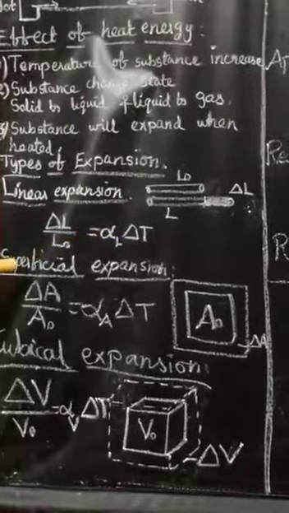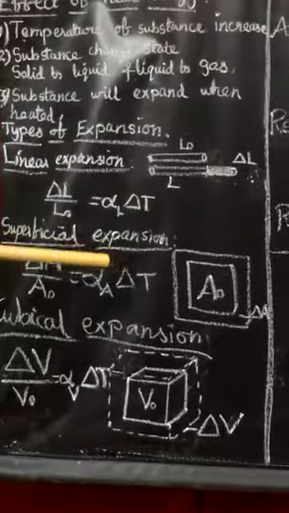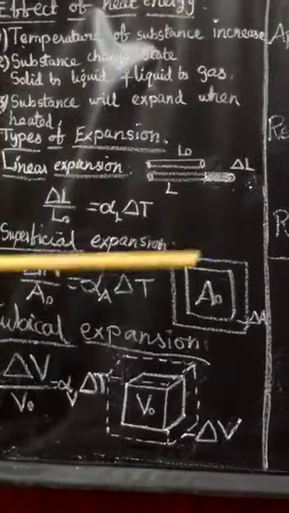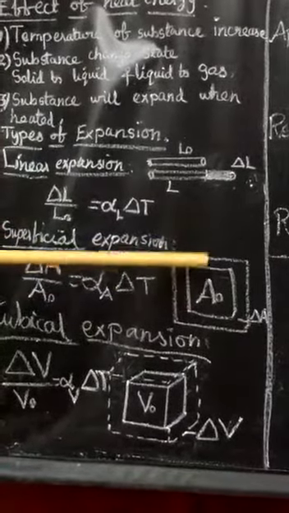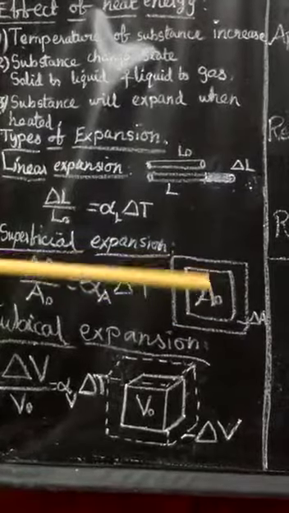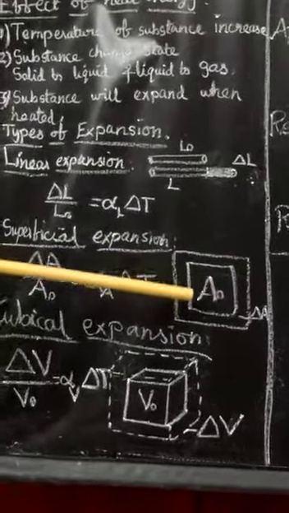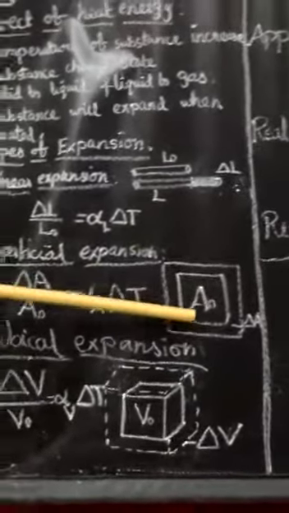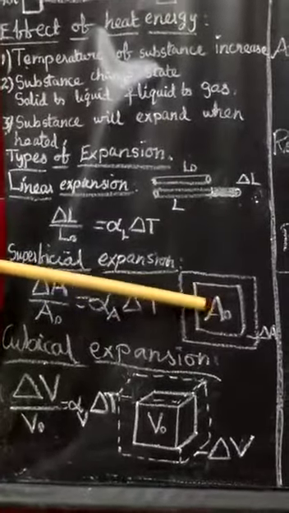So the second one, superficial expansion, that is for areal expansion. Superficial expansion means you have to apply heat energy to the particular area. Then after some time the area of the substance will expand. So A0 is the initial area of the substance.